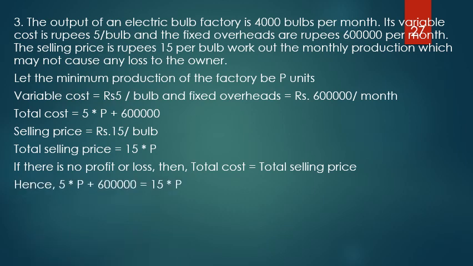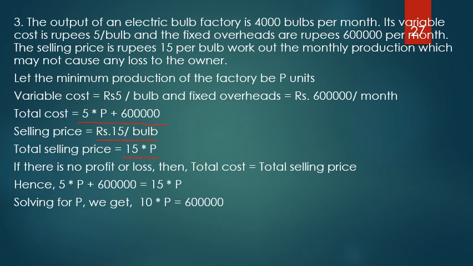Now let me substitute the values here. Total cost I have already calculated: it is given by 5 into P plus 6 lakh rupees. Okay, that is already given. And then total selling price is also given here, rupees 15 into P. Substitute those values and solve for P.